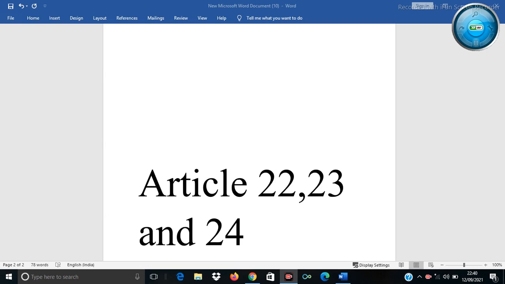If the investigation is not completed within the stipulated period, then the accused should get the benefit of bail. So the accused should be released on bail. This is the guideline laid down in CBI versus Anupam Kulkarni.